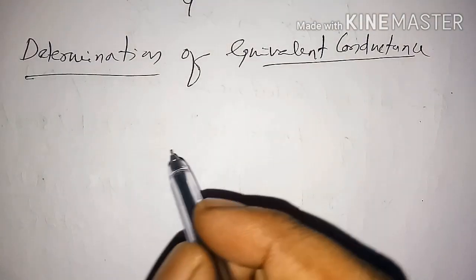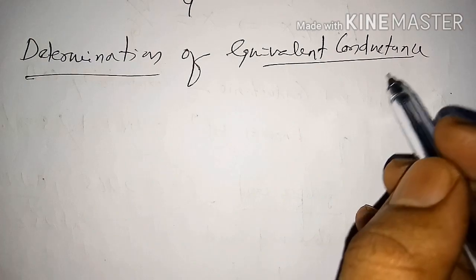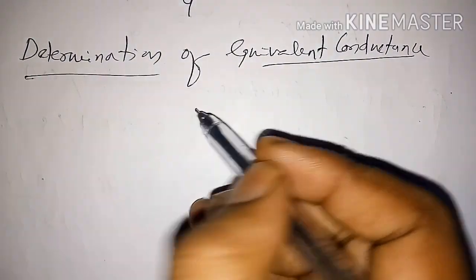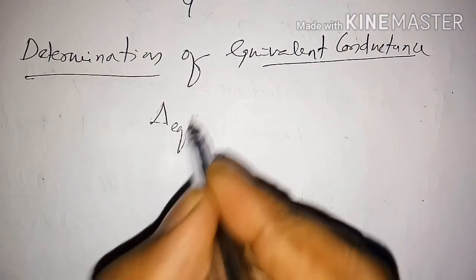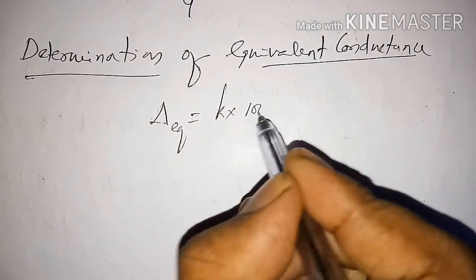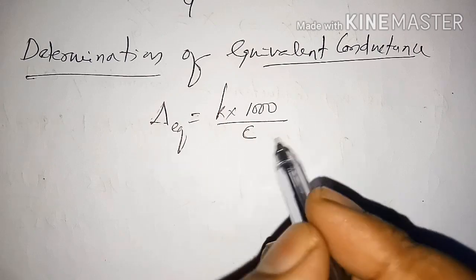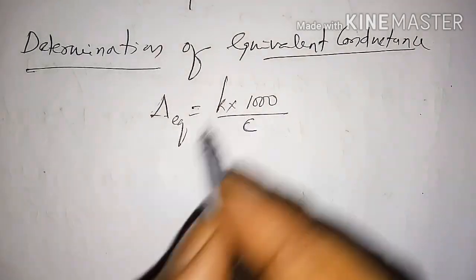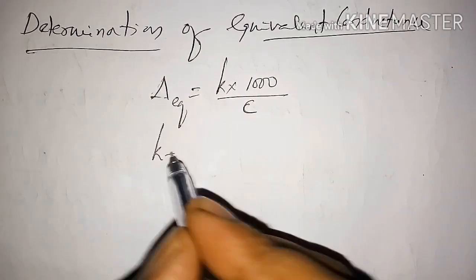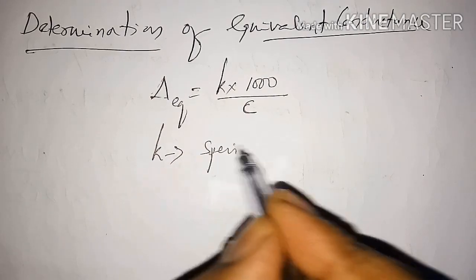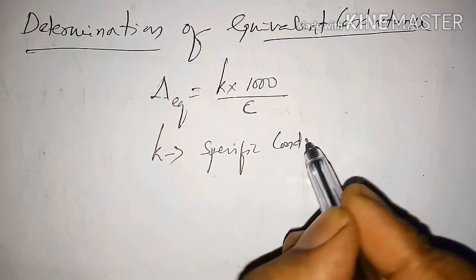First of all, determination of equivalent conductance. The formula for equivalent conductance is Eq equals kappa into 1000 by C. C is the concentration of the solution, and kappa is the specific conductance.